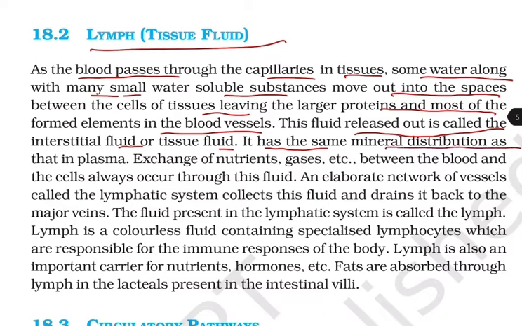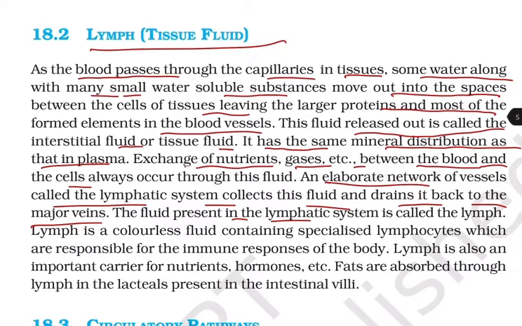It has the same mineral distribution as that in the plasma. Exchange of nutrients, gases, etc. between the blood and the cells always occurs through this fluid. An elaborate network of vessels called the lymphatic system collects this fluid and drains it back to the major veins,